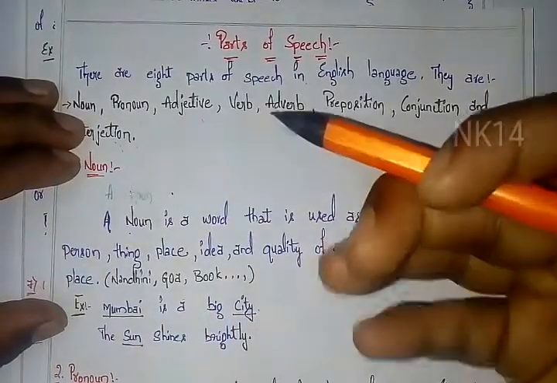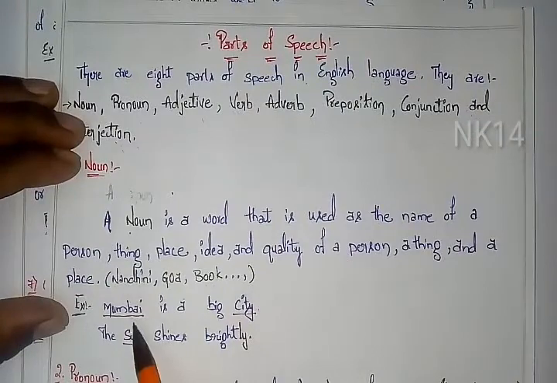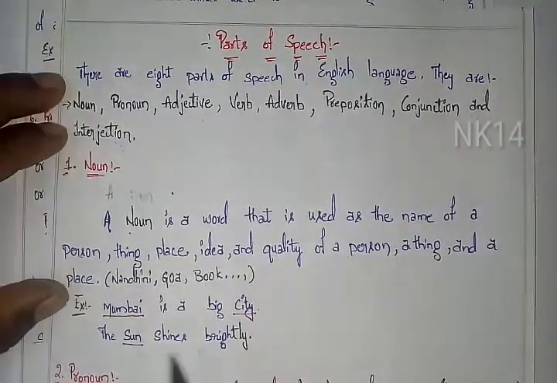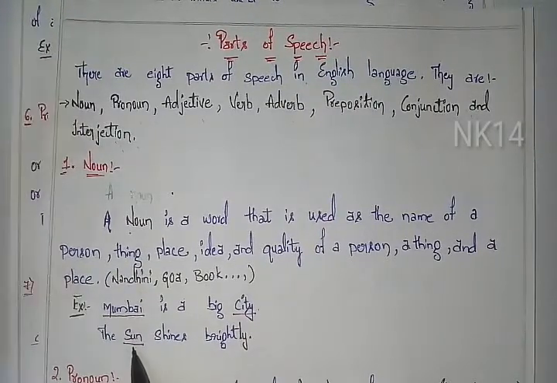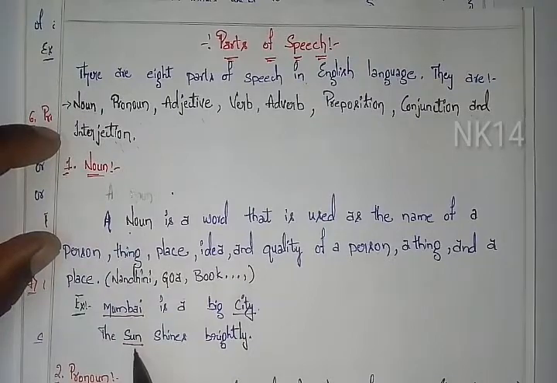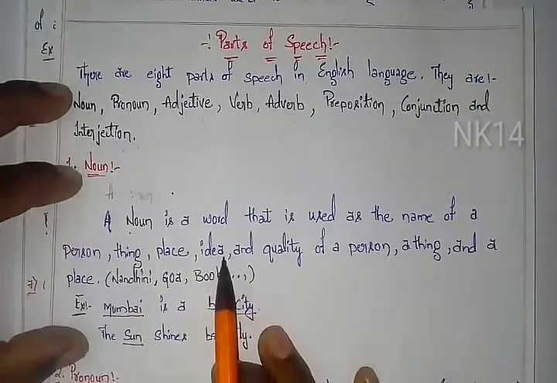If you check the examples in sentence form, Mumbai is a big city. Here Mumbai and city are the nouns. Next, the second example, the sun shines brightly. Here the sun is the noun. So this is about noun.